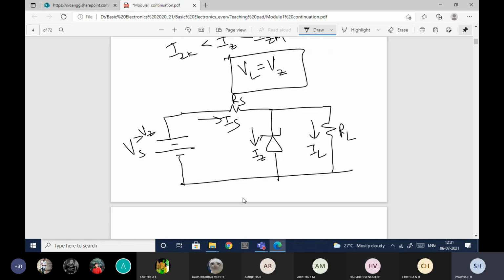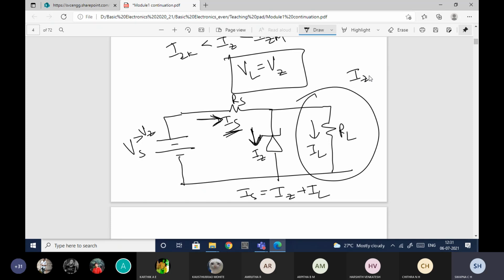You know the relationship: Is is equal to Iz plus IL. Let me consider that this load is completely removed. When the load is removed, whatever current is flowing through Is, the same current will flow through Iz. The current through the Zener diode should not exceed IZM.